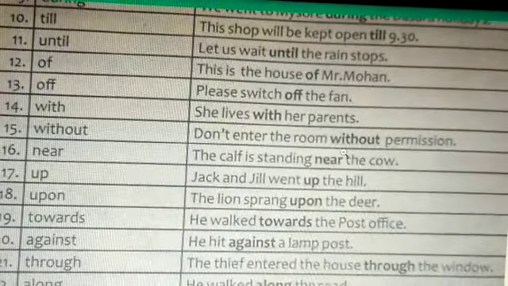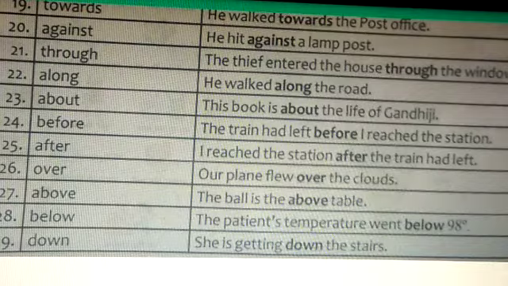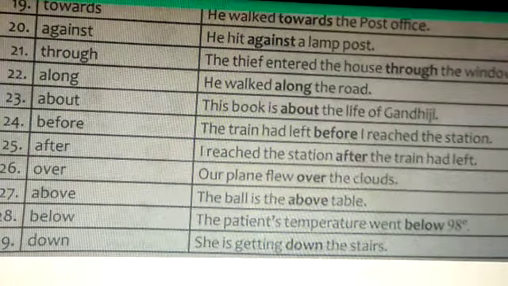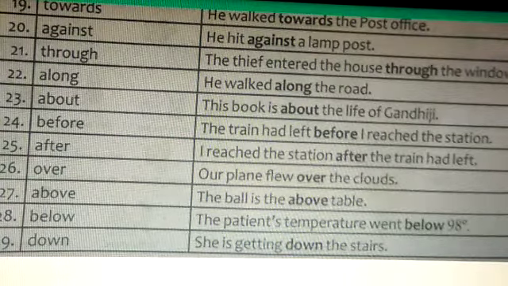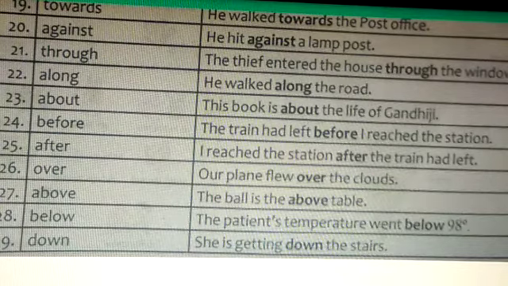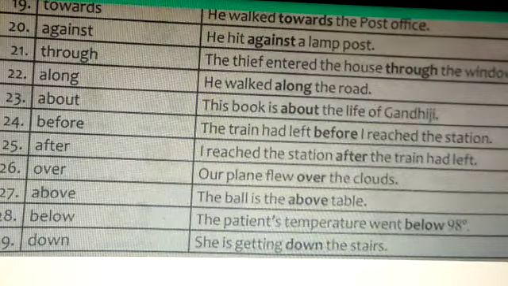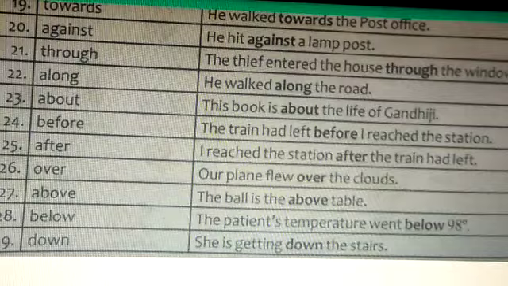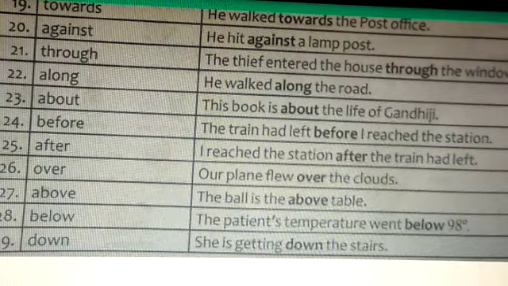21st, through. The thief entered the house through the window. Then you see 22nd, along. He walked along the road. 23rd, about. You see the usage. This book is about the life of Gandhiji. Coming to 24th one, before. The train had left before I reached the station. So two actions need to be here. Then only we can use before. 25th, after also two actions. I reached the station after the train had left.